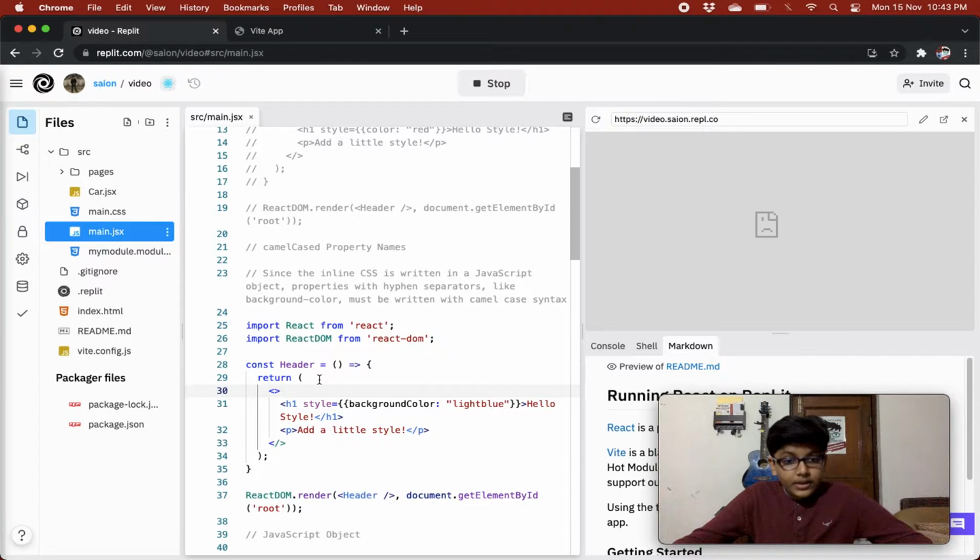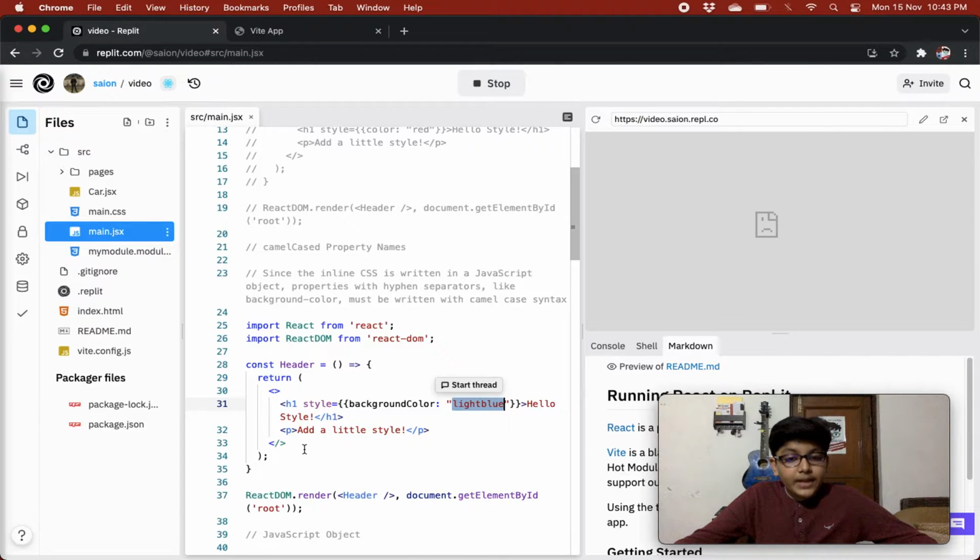And we have a header component. Now it is returning, it is wrapping all the code in a fragment. Then in the heading one, it is just setting a style attribute whose value is basically a JavaScript object with background color equals to light blue. So it will change the background color to light blue, and basically what we are writing is hello style, right?